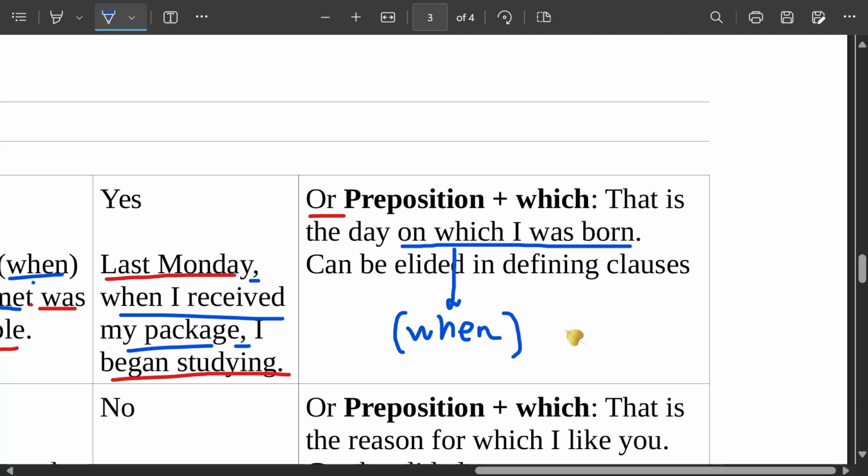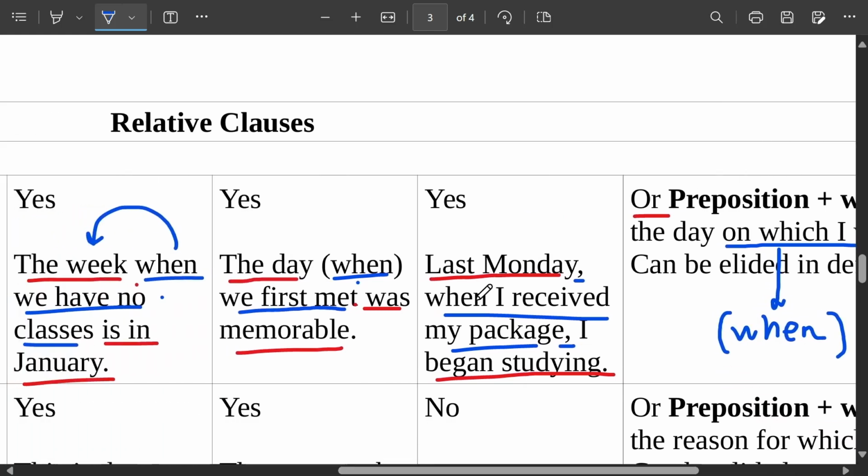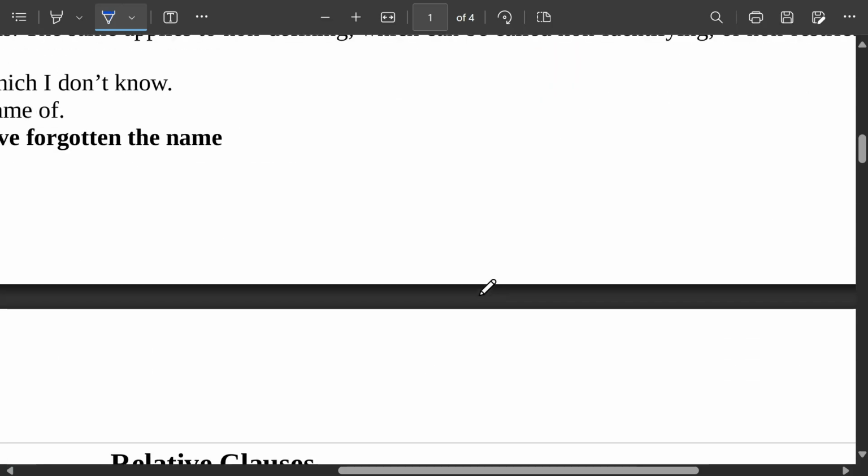In general, the class, have you understood? We've seen several examples already. Have you understood defining and non-defining? Now a little bit confused. Okay, so then let's do a defining, non-defining review.